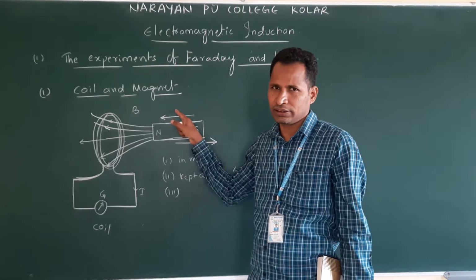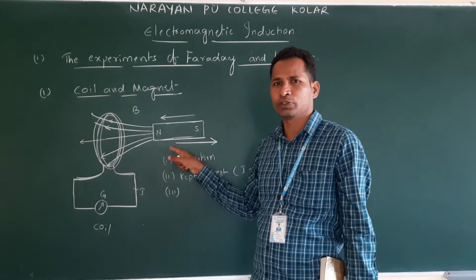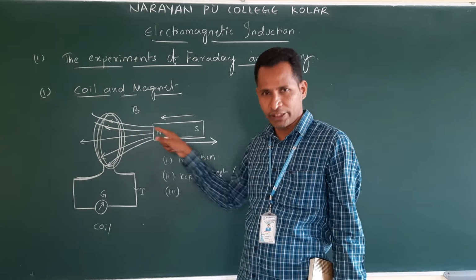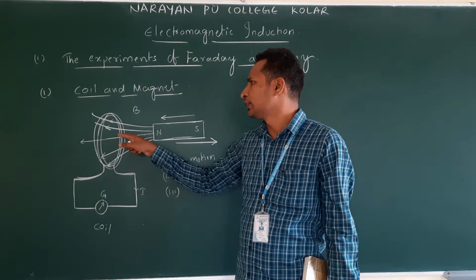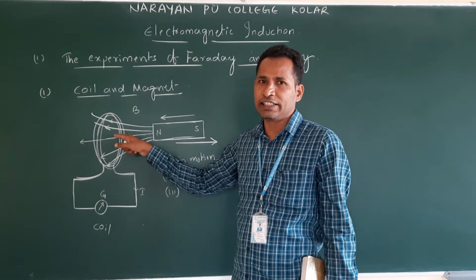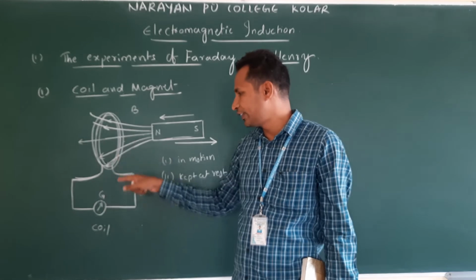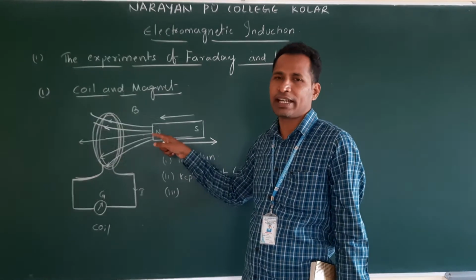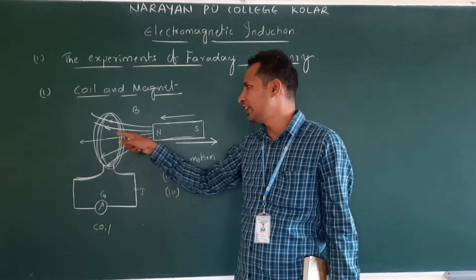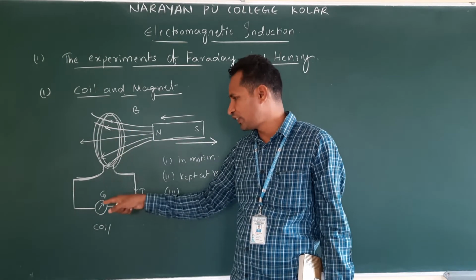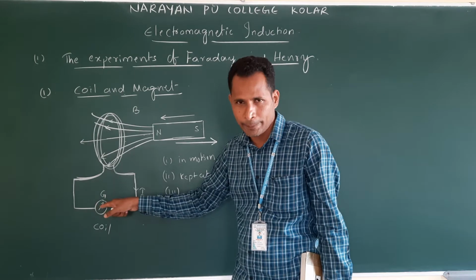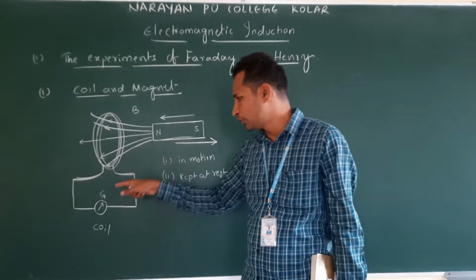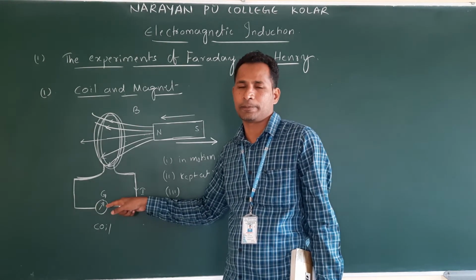How do you write this? Draw this figure. Okay? And start. When the magnet moves towards the coil, the field in the coil is increasing, and they noticed a deflection in the galvanometer. Next observation, when the magnet moved away, the field in the coil decreased, then a deflection was observed in the galvanometer but in the opposite direction. Next, they kept the magnet constant, and they noticed no deflection in the galvanometer.